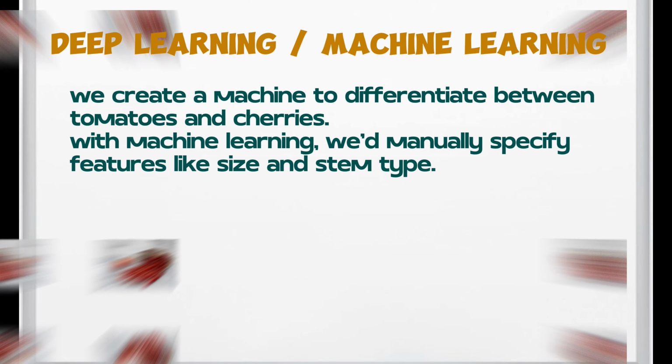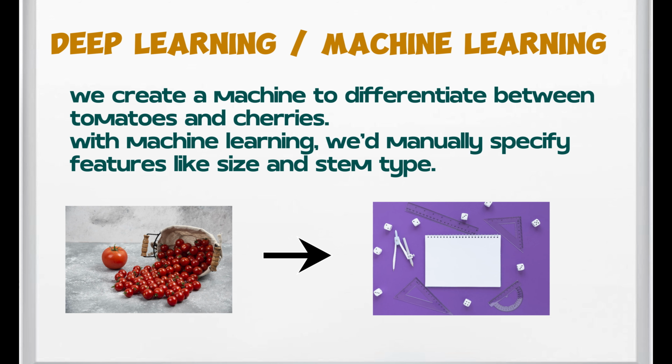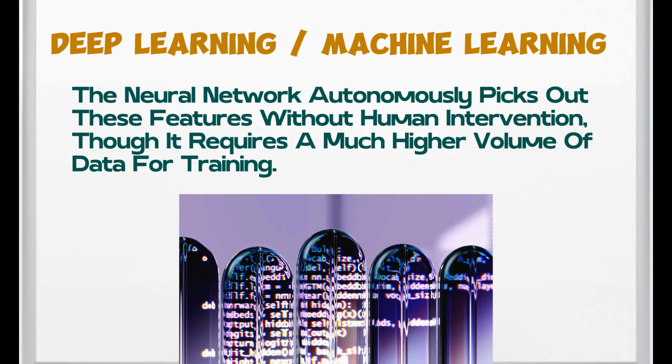Deep learning versus machine learning. To understand deep learning better, let's compare it to machine learning. Suppose we create a machine to differentiate between tomatoes and cherries. With machine learning, we had to manually specify features like size and stem type. With deep learning, the neural network autonomously picks out these features without human intervention, though it requires a much higher volume of data for training.